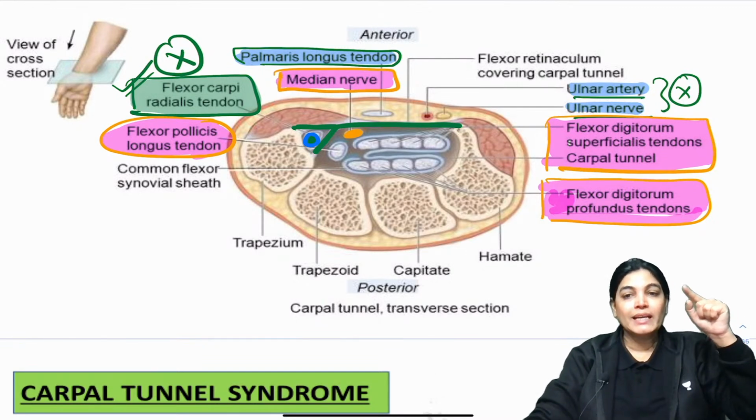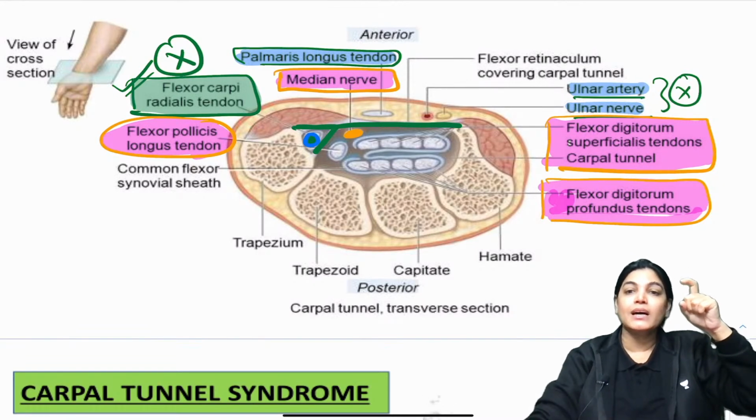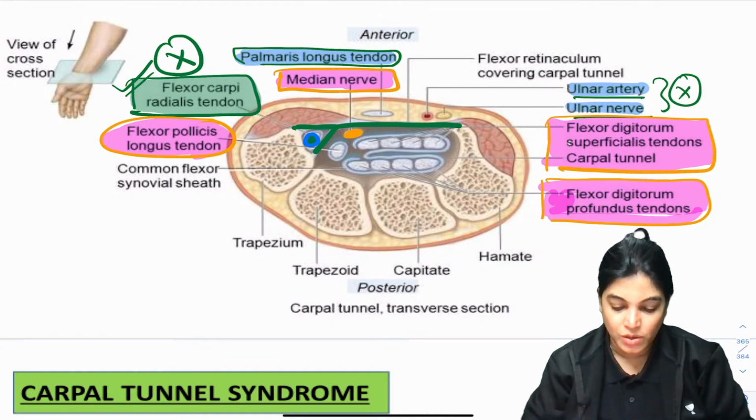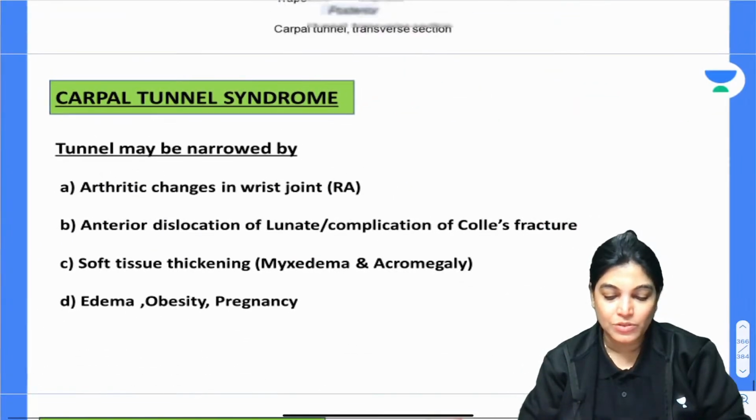Swan neck deformity is a digit abnormality involving the phalanx. Buttonhole and swan neck are digital involvement, where the phalanges are involved. So let's see carpal tunnel syndrome.